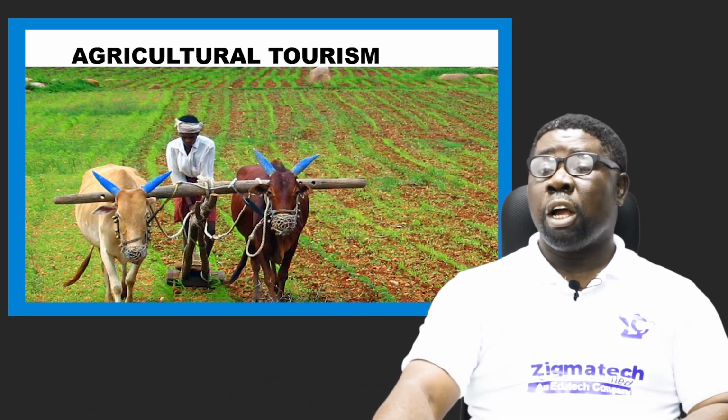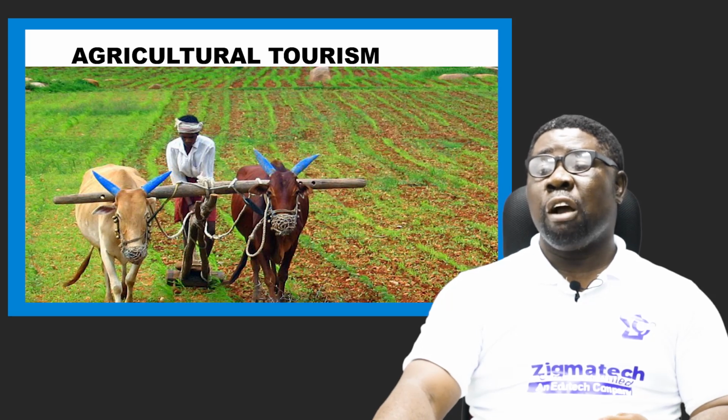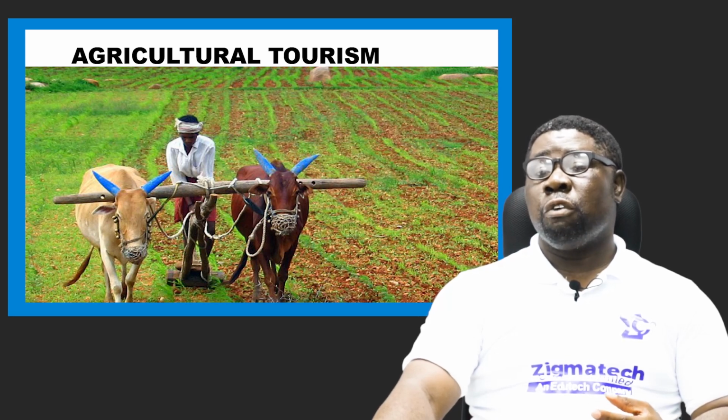You see agricultural tourism. In this kind of tourism, you who are not in the rural or agricultural areas where they do agriculture might find yourself willing or interested in going to see how farmlands and farms look. And if you do that for recreational purpose, for pleasure purpose, you have embarked on what?